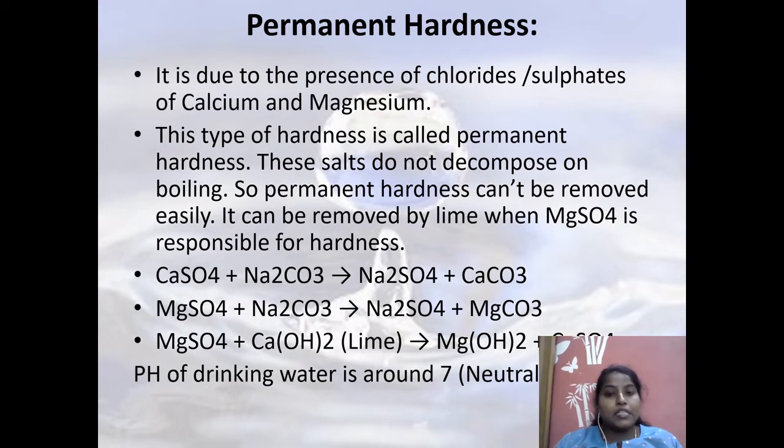So permanent hardness can't be removed easily, but it can be removed by using lime water. As you add lime water, you will have a precipitate of your calcium carbonate or your magnesium hydroxide. So like this you can remove the salts.